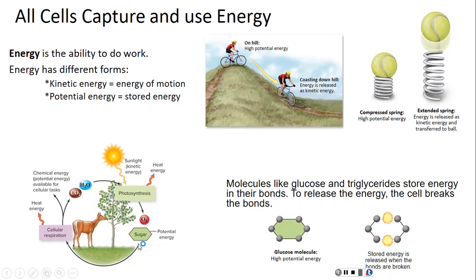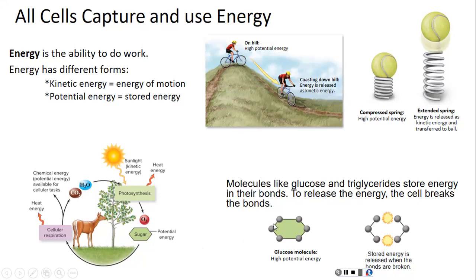But when we start to break down these sugars using respiration, we're releasing heat energy, and a lot of the chemical energy that was stored in the bonds of these sugars becomes available for use by the organism, right? So if this deer gets scared and suddenly starts running off, it's going to start breaking down these sugars as it runs. That potential energy is going to get converted to kinetic energy.